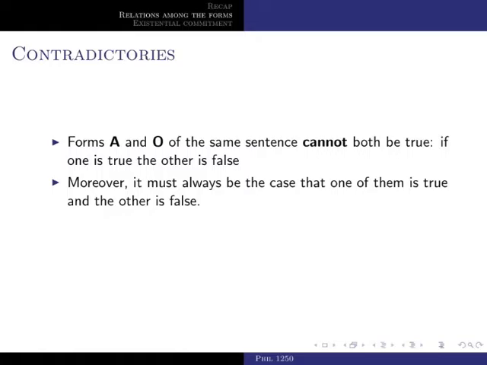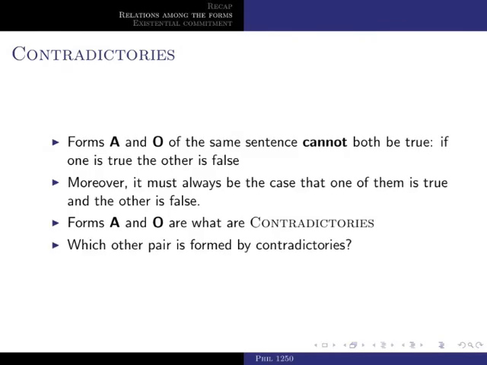One of them has to be true. Of course, not both at the same time, but one of them, and exactly one. Thus, forms A and O are contradictories. That is, they cannot be true at the same time, and always one and exactly one of them must be true. Which other pair of categorical forms is formed by contradictories?